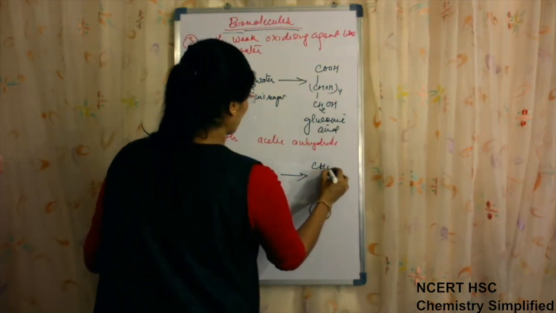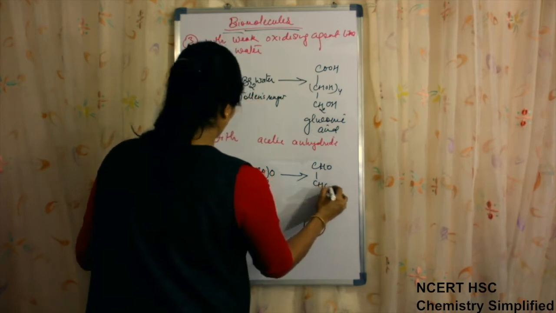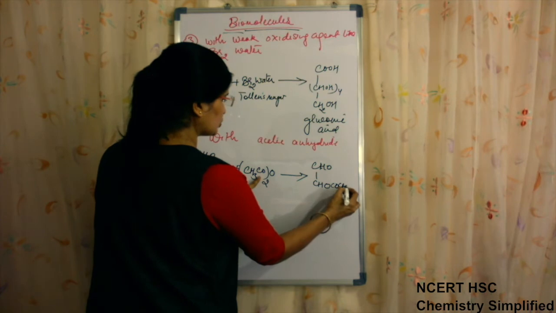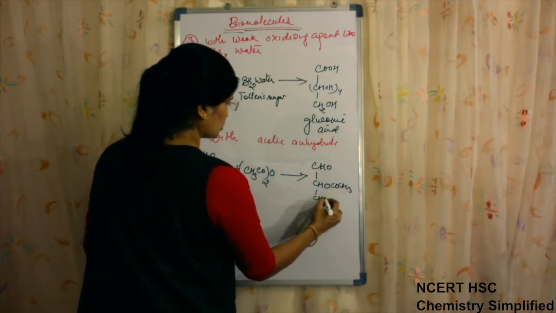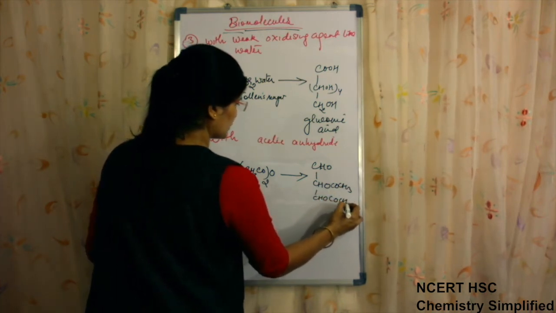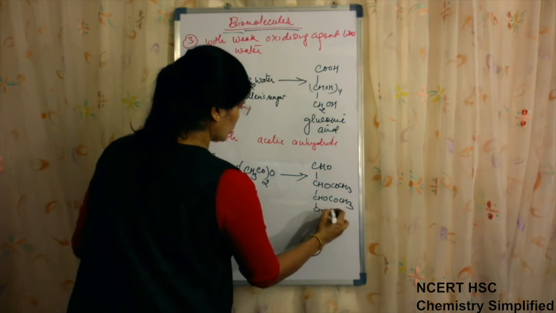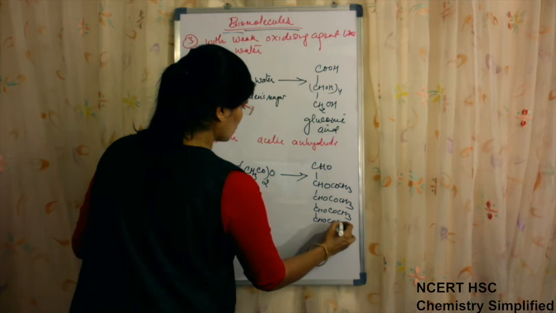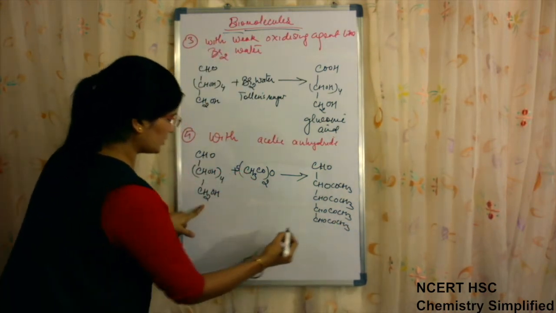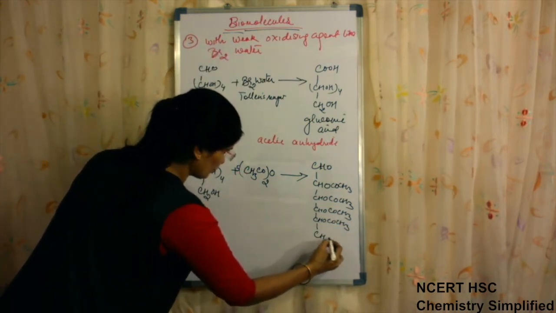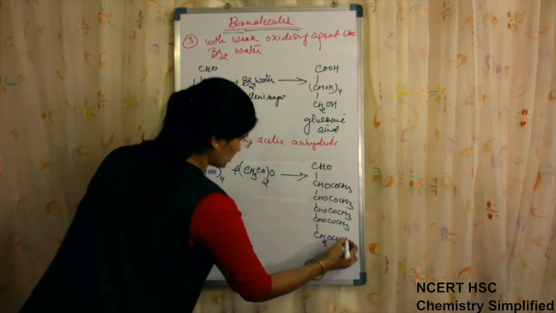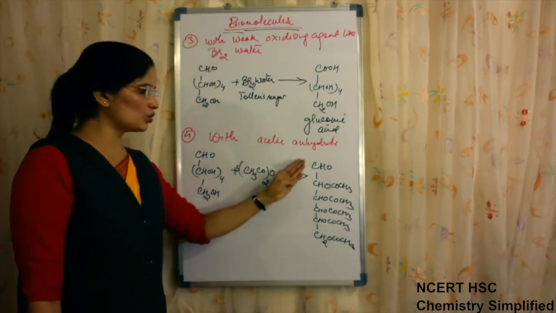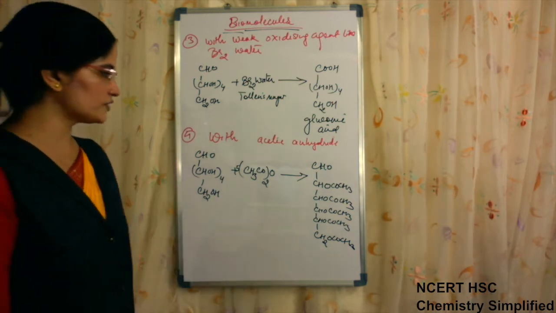Then CHO, COCH3, CHO, COCH3, CHO, COCH3, CHO, COCH3, and the last one CH2O, COCH3. Then glucose pentaacetate was formed.